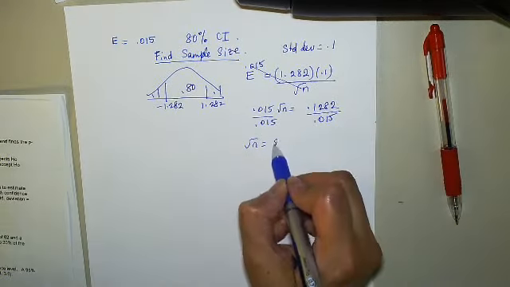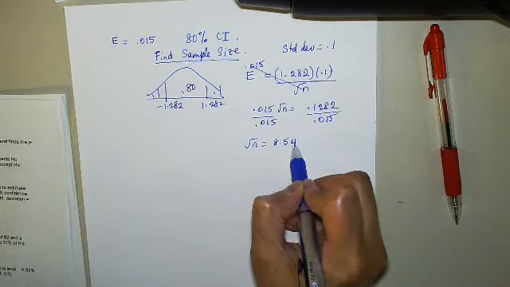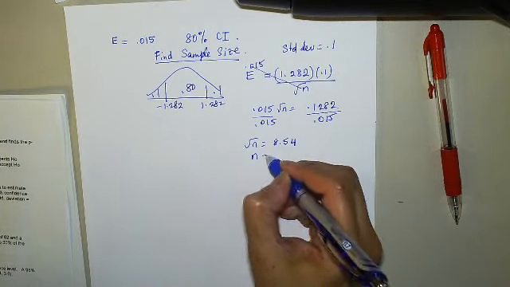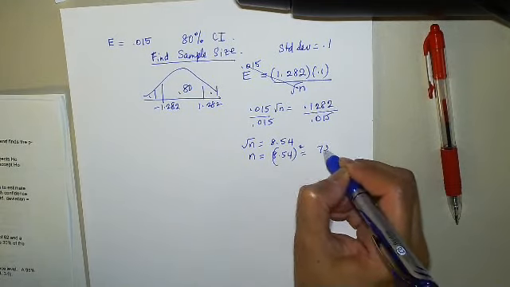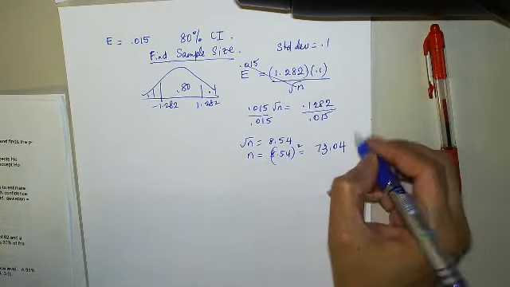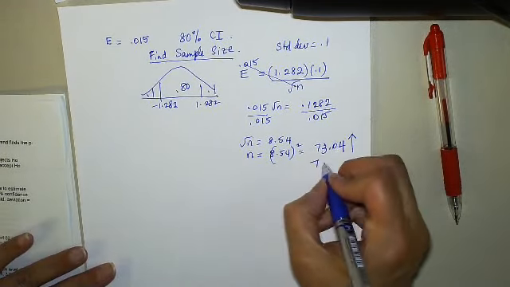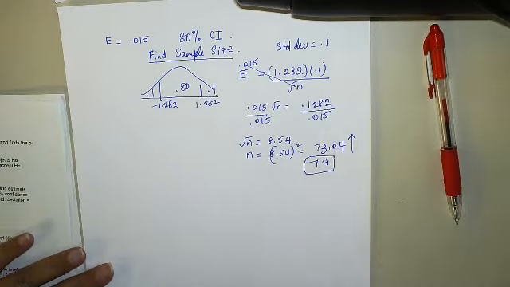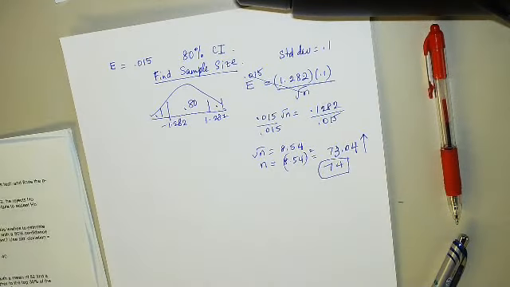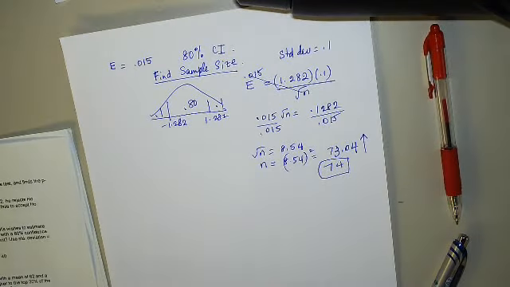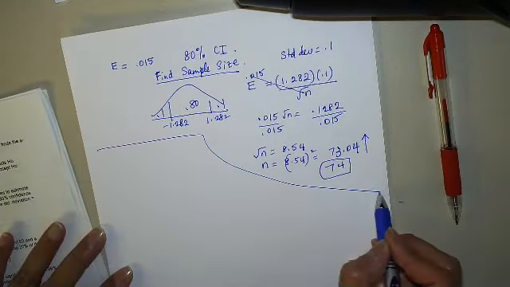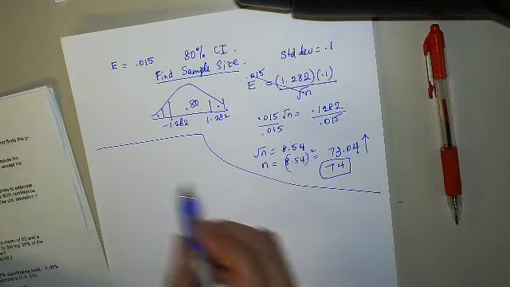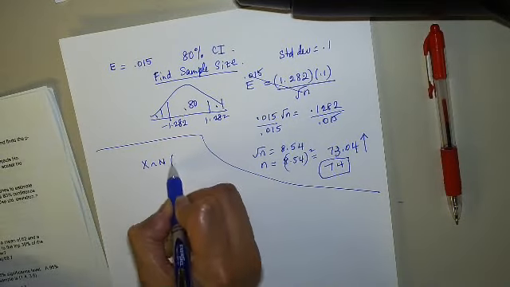So what do you get? 8.54. 8.54, but then I have to square it, right? 73.05. Round up to 74. Okay, next one.